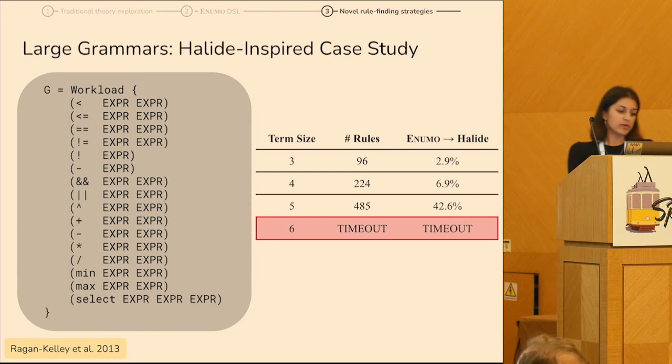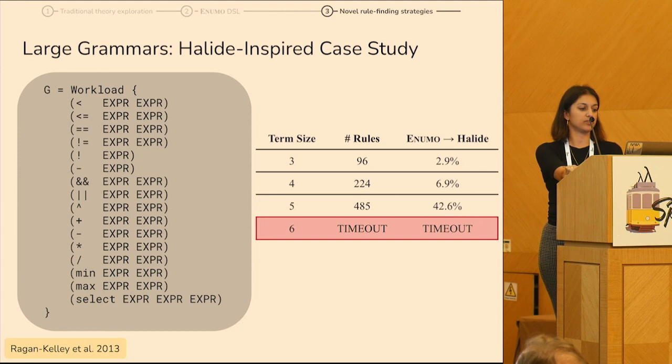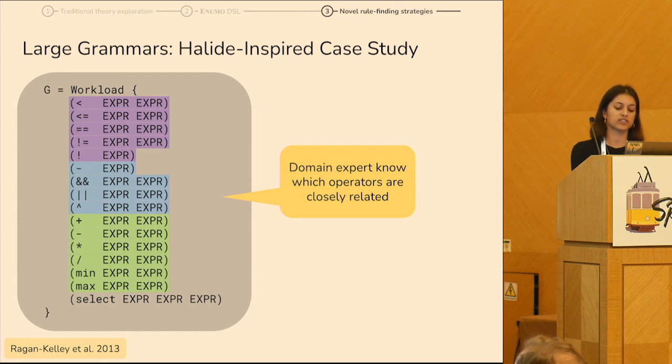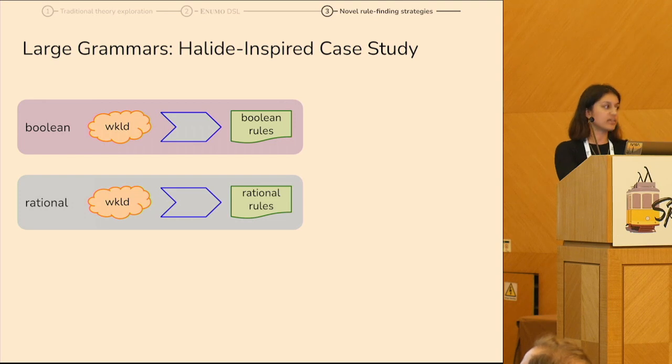But since Anumo has these composable operators that make it easy for domain experts to leverage their intuition, we can see that, okay, we know which operators here are closely related and so are more likely to lead to interesting rewrite rules. So what we did is we constructed an Anumo program to first enumerate just the Boolean operators and learn rules there. Then we enumerate just the rational operators and learn rules there.